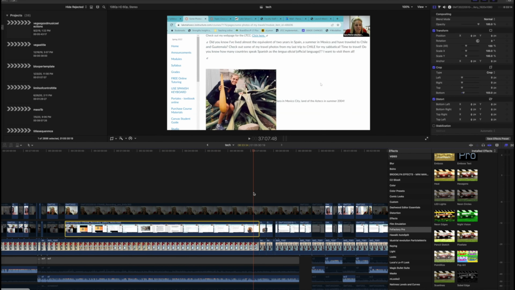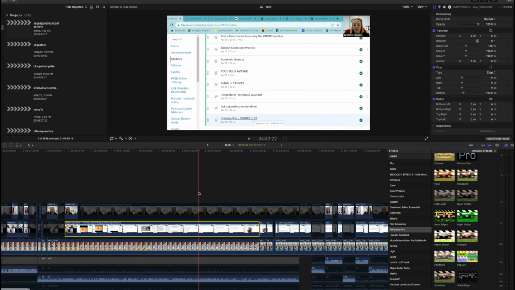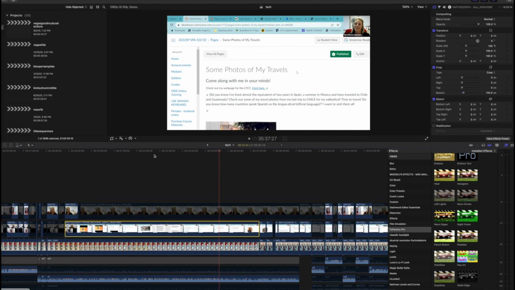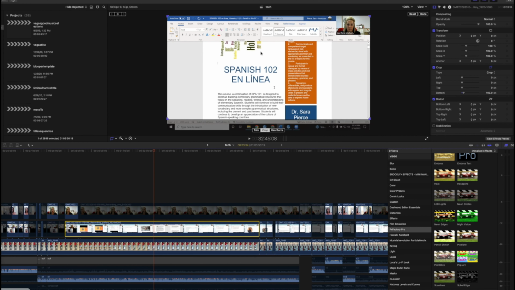All right, she's scrolling through, she's talking, she's energetic, of course, if you know Sarah, very engaging. And as a result of this, I don't have a lot of work to do. I love that. It's great when a speaker is this dynamic. If the speaker is not dynamic, or if there isn't movement on the screen because of the context of the screen sharing, what I recommend to you is then you go in and do one of those Ken Burns moves where you set up movement, and then that way it makes it a little easier for the viewer, just because sometimes viewers get bored. Believe me, as people were watching this video, they weren't getting bored because of that preparation.